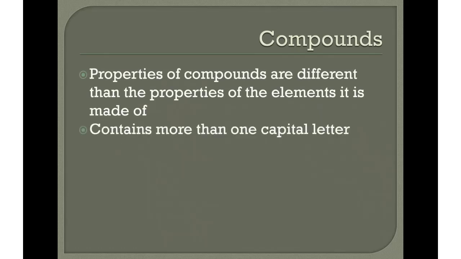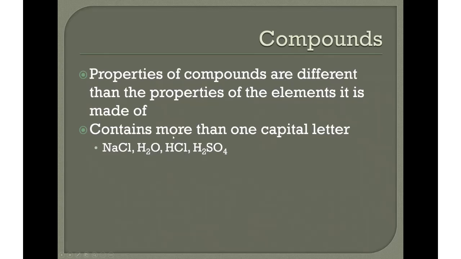In terms of the chemical formula or the symbol, compounds contain more than one capital letter. So remember, if it's just an element, it's just one capital letter, and if there are other letters in the symbol, then they're lowercase letters. But compounds, you have at least 2 capital letters, right? So if we take a look at NaCl, we have how many elements here? We have 2 elements, sodium and chlorine. What about H2O? How many elements do we have in this compound? We have 2, hydrogen and oxygen.